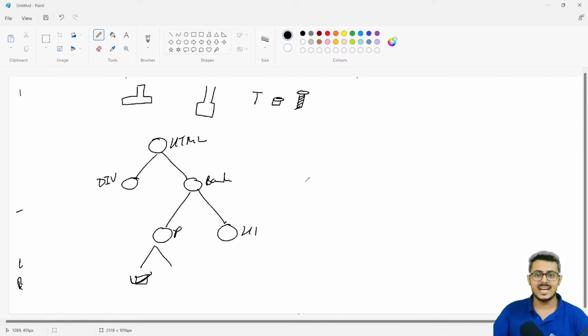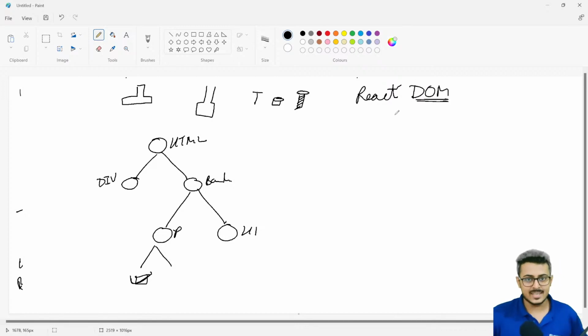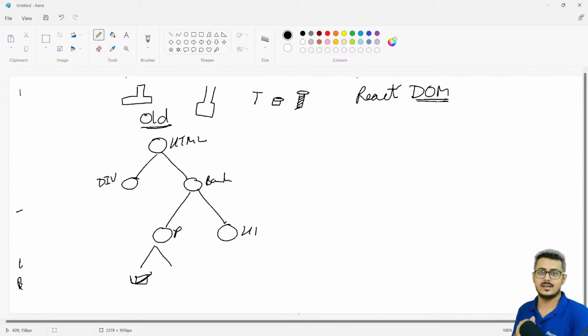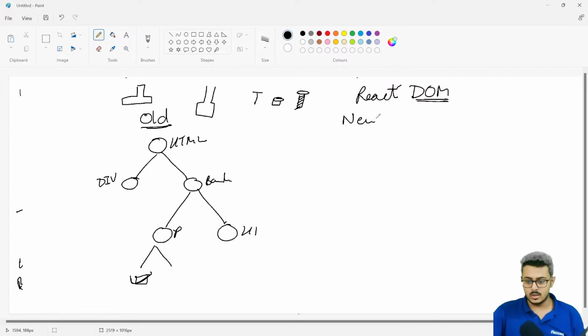So what React does is, there is something called React DOM, the document object model. Think of it as a DOM tree. Your entire HTML hierarchy is laid out in the format of a tree itself. It has an old DOM that is currently there, and then it has a new DOM. So there is an old DOM and a virtual DOM. This is called a virtual DOM.